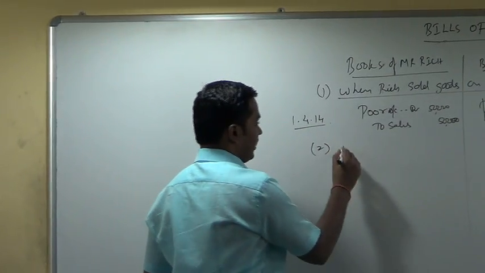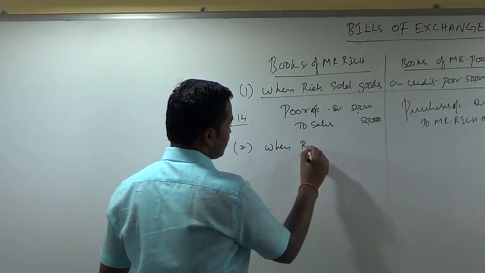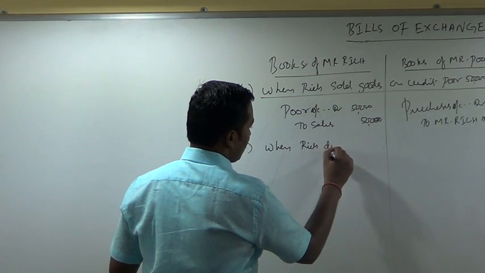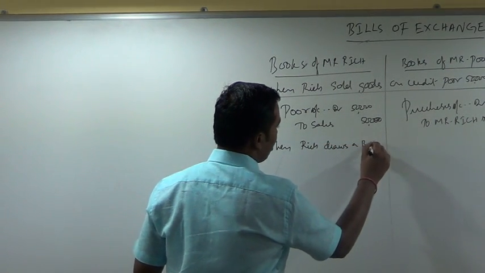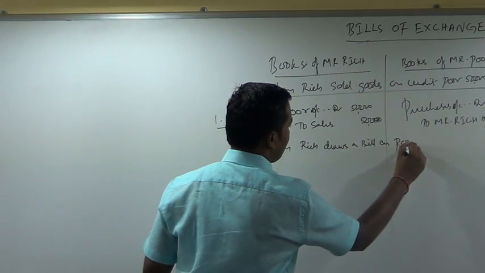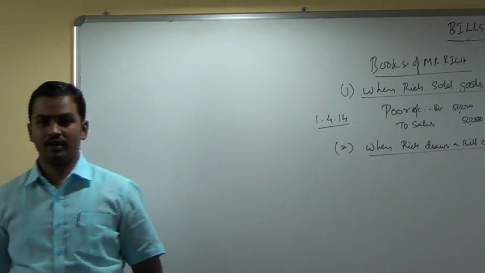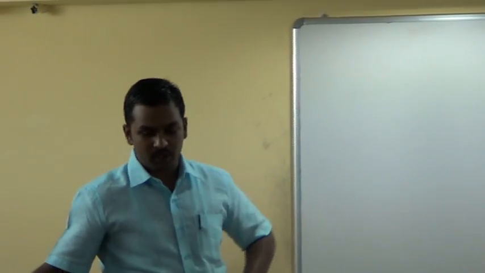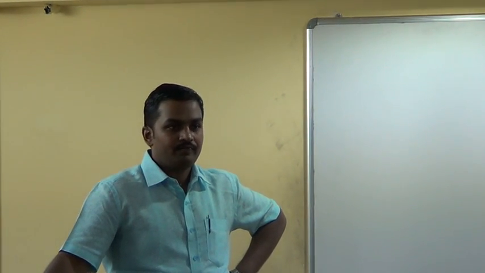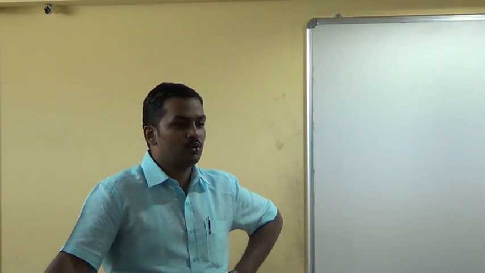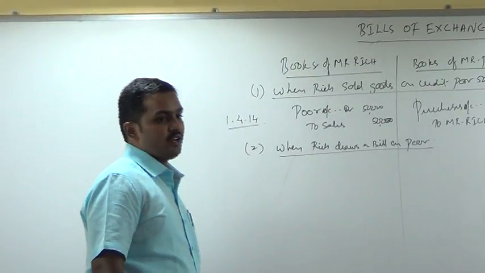Now, second transaction: when Rich draws a bill on Poor, listen to me carefully.